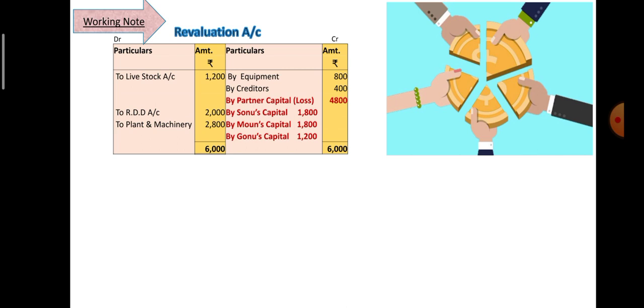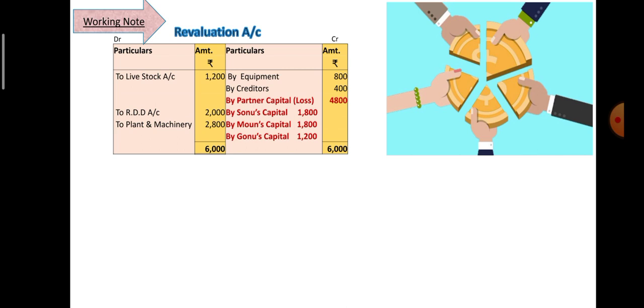Credit side: by equipment 800, by creditors 400, loss on revaluation 4,800, by partners' capital accounts: Sonu's capital 1,800, Monu's capital 1,800 and Gonu's capital 1,200. The amounts shown in red color are the amounts of loss, thus distributed to partners.